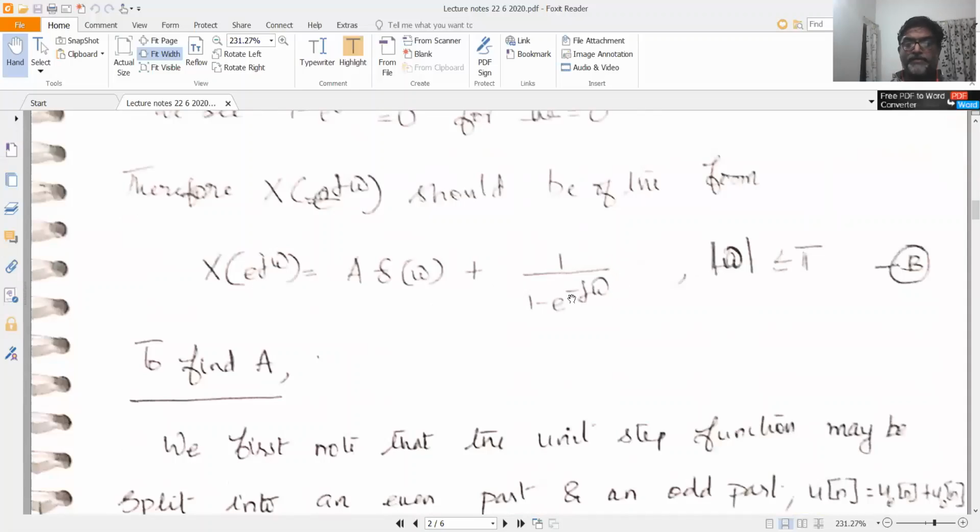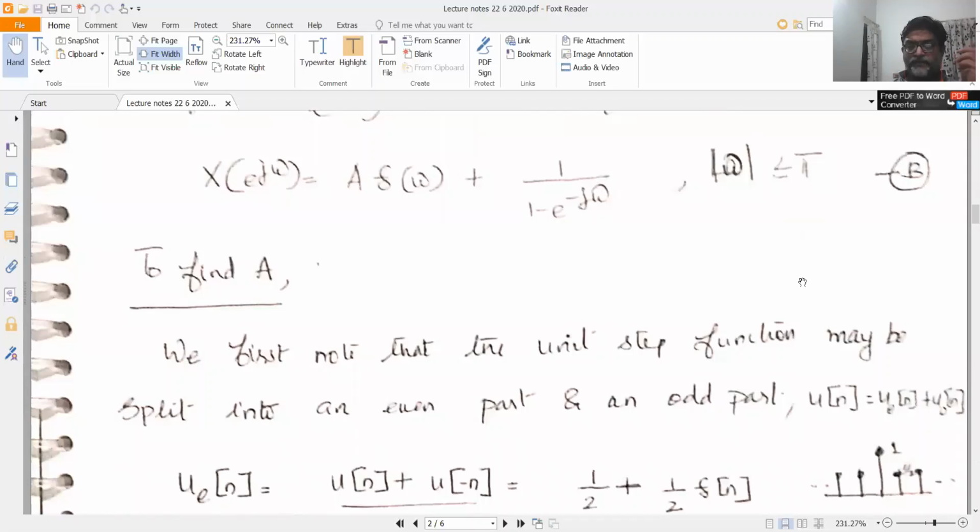A delta omega plus 1 by 1 minus e raised to minus j omega for mod omega less than or equal to pi. Remember that your X of e power j omega is a periodic spectrum. So that's why you have it for mod omega less than or equal to pi. So this is the value from minus pi to plus pi. This again repeats from minus pi to plus pi and so on. So this is your spectrum: A delta omega plus 1 by 1 minus e raised to minus j omega. We will call this equation B.